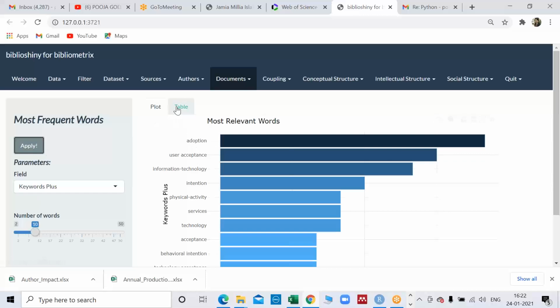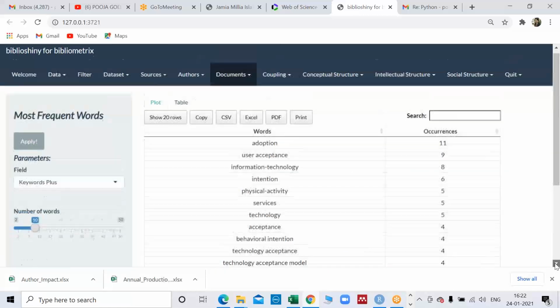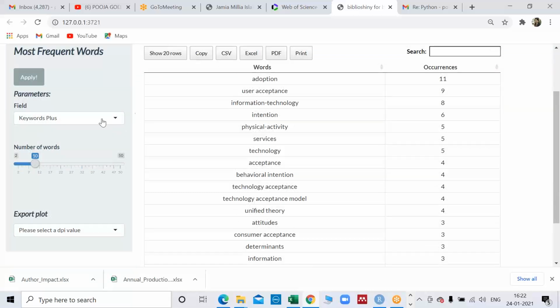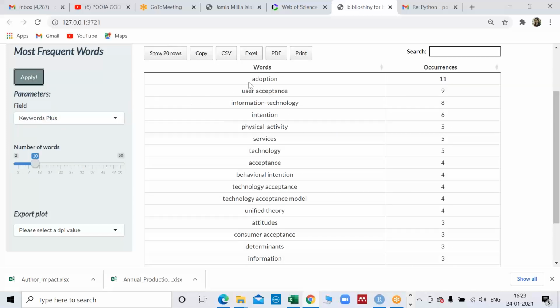So these are the most frequent keywords, right? People report that. Now this is the keyword plus, meaning the software has taken it. You can find out what the authors have given. Is there any difference? When authors give keywords, they put smartwatch or wearable device. But when the software extracts them, the top keywords are adoption, user acceptance, and interface technology. So this is the difference, and when we are explaining these tables, we should highlight these differences.